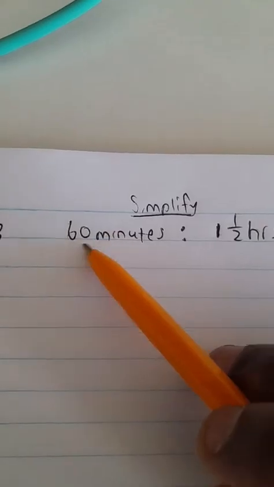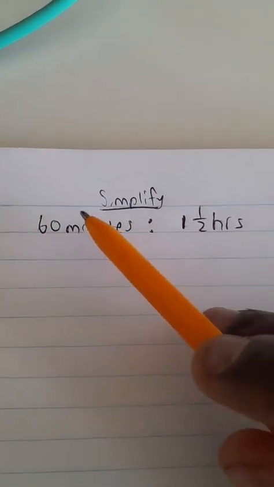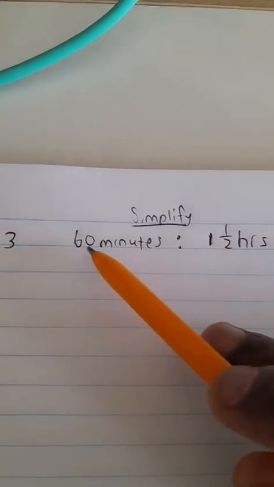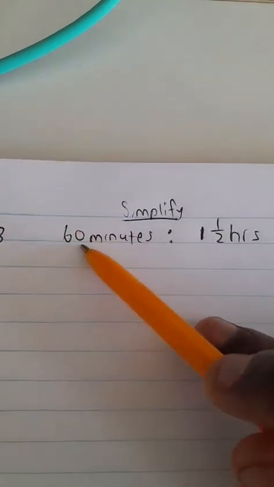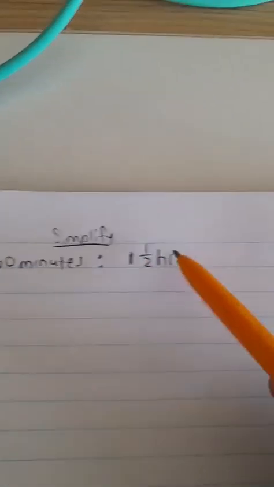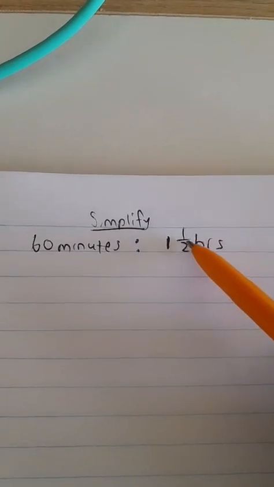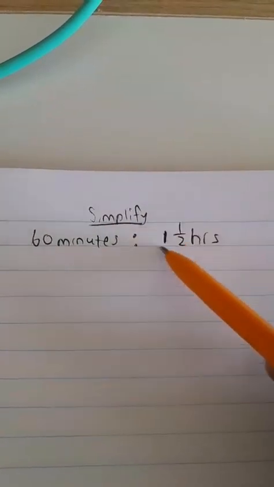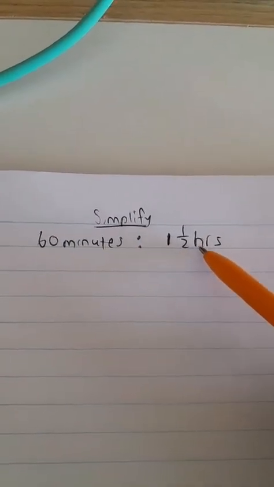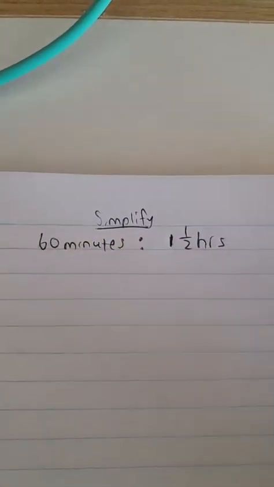So 60 minutes is to 1.5 hours. Let's get back to the lesson. We need to check first our ratio. Do we have whole numbers for our quantities in our ratio? You can clearly see 60 is a whole number, and minutes is the unit that denotes the 60. 1.5 hours, this is not a whole number, guys. This is a mixed number. So somehow we need to get this mixed number to become a whole number. Plus, look at the units. This is minutes, this is hours. These are different units. They are not of the same type.